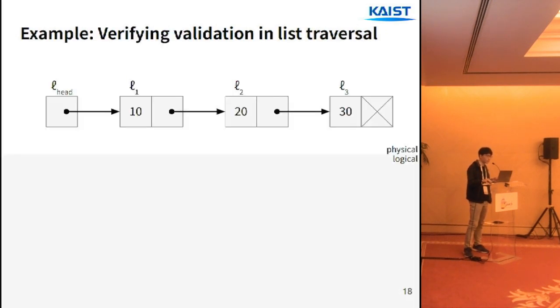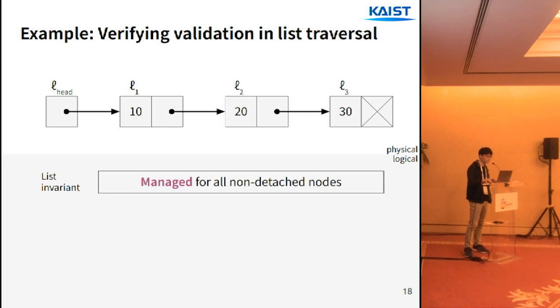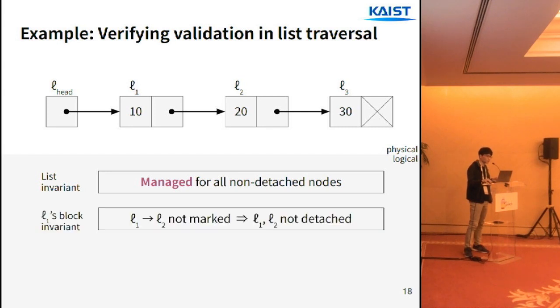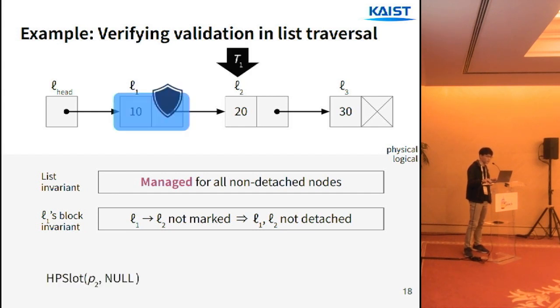Finally, we are ready to verify the list example. First, the invariant of the list is similar to the old one. It contains managed assertions for the non-detached nodes. Then we set up the block invariant to include the marking protocol. For L1, it says that if L1 links to L2 and is not marked, then both L1 and L2 are not detached. Now, suppose thread 1 wants to protect L2 with slot P2.